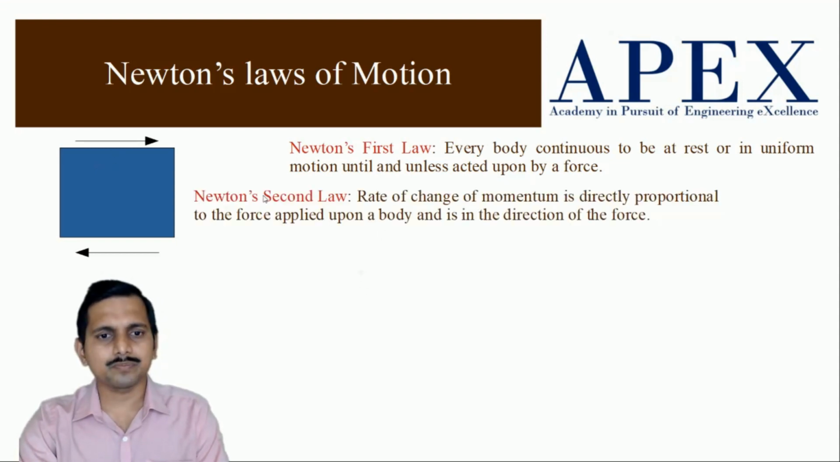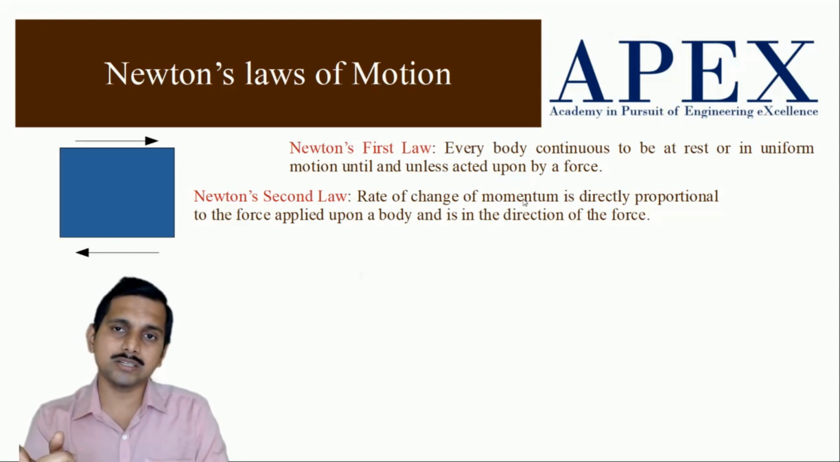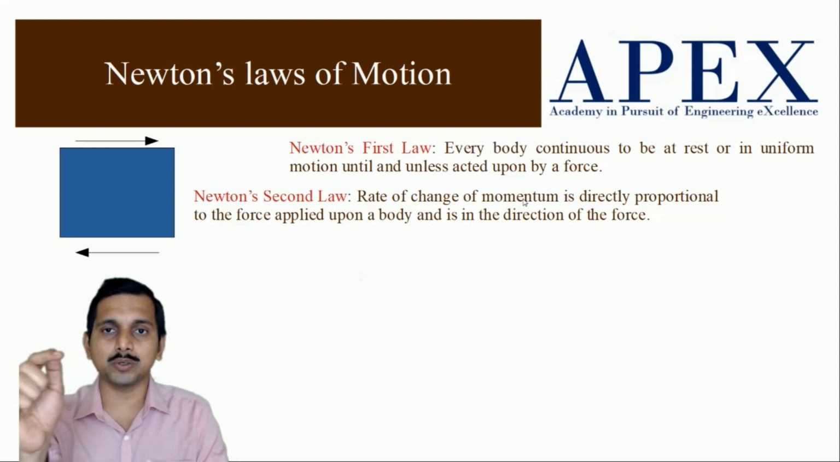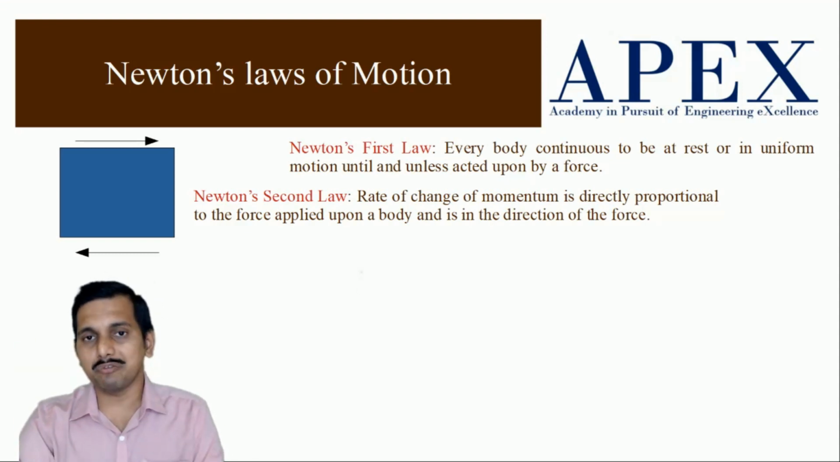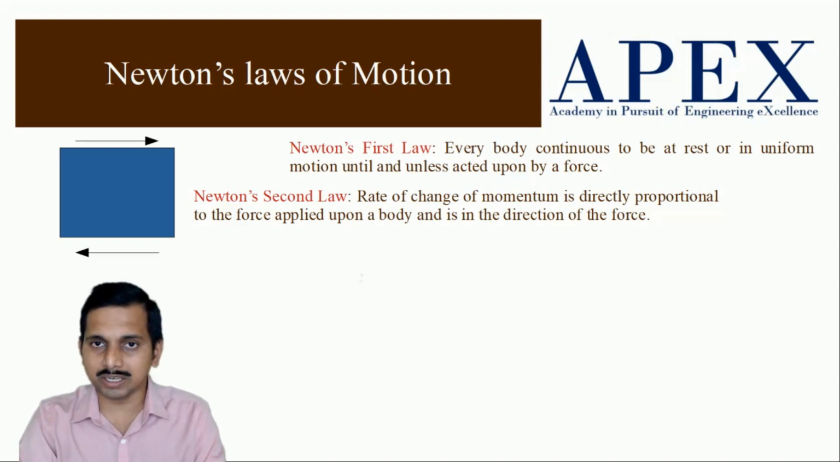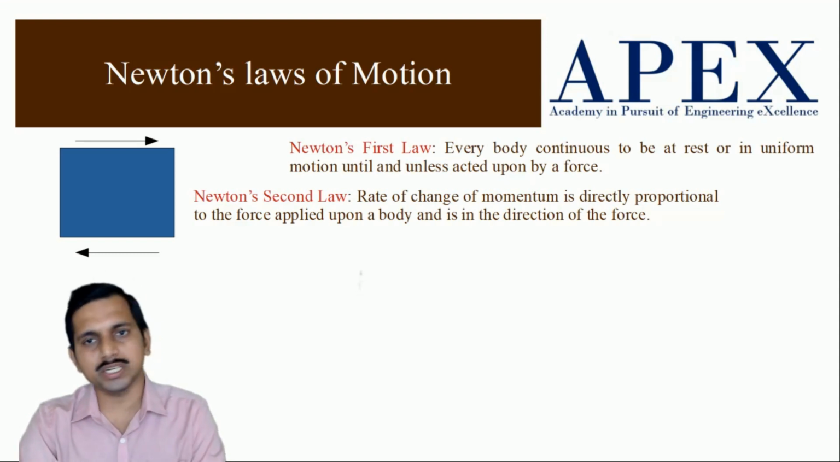Next, when the force is applied, how does the acceleration happen? That is the next thing we have to understand. For that we need Newton's second law, which says that rate of change of momentum is directly proportional to the force applied upon a body and is in the direction of the force. Here rate of change of momentum is d(mv)/dt. If m is constant, only when the mass is constant can you take out m and say m into dv/dt, that goes as ma. So force is equal to mass into acceleration only when mass is constant for the body. If the body accumulates mass, then Newton's law has to be stated in a different fashion.